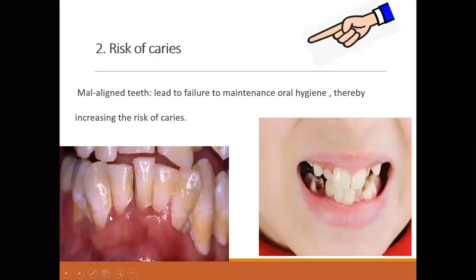Number two, due to malocclusion, can you see here the malocclusion? Can you see the status of the gingiva, the status of the periodontal health, is compromised? Due to that compromised health, what will happen? The patient will have not only the periodontal problem, but the patient may have caries. The stagnation of the food, these areas where the food is stuck and it is not easily wiped off, it cannot be easily cleaned off. So the patient will have high chances of caries to occur. So malocclusion can lead to caries due to bad oral hygiene.